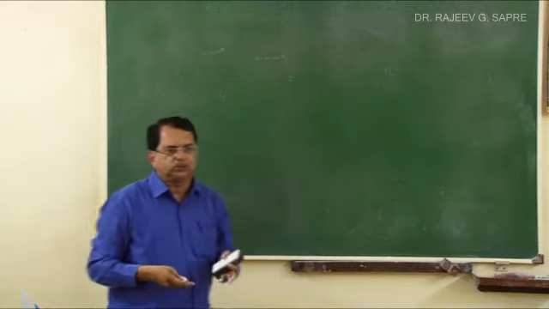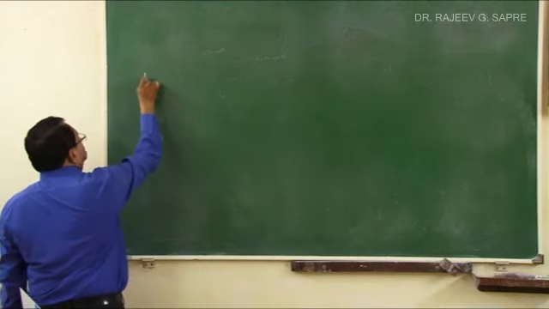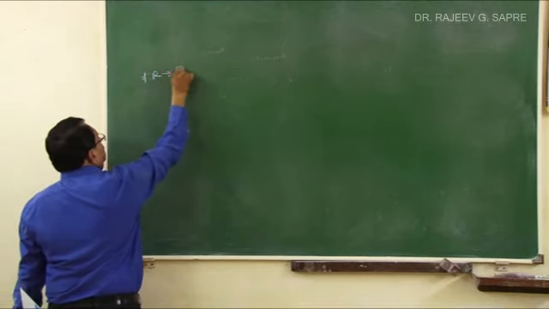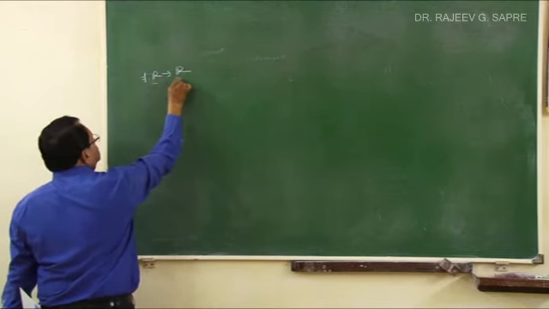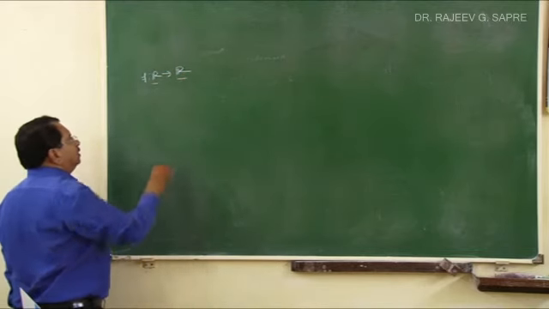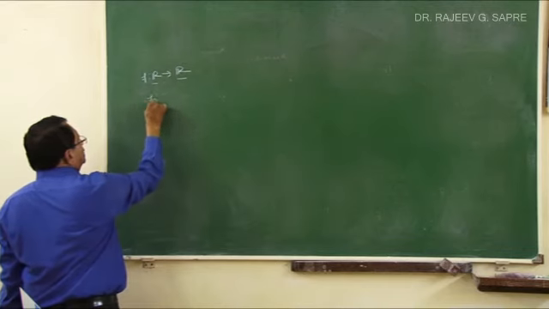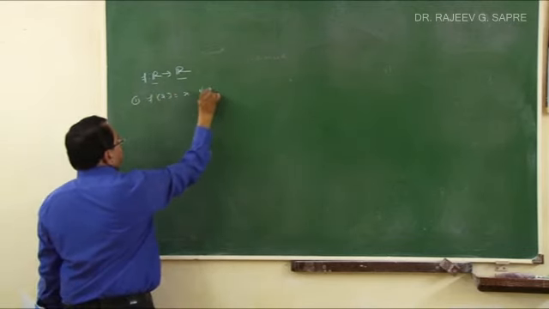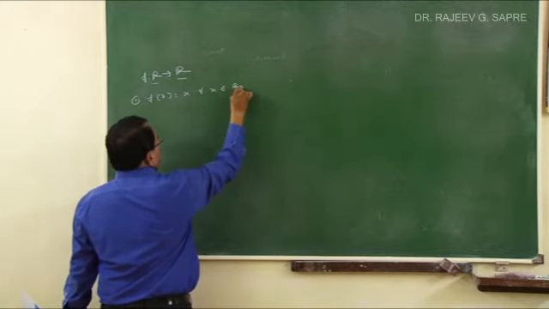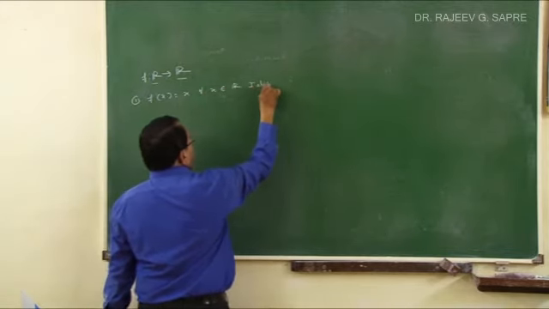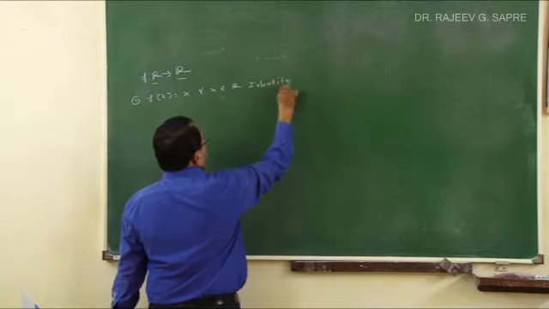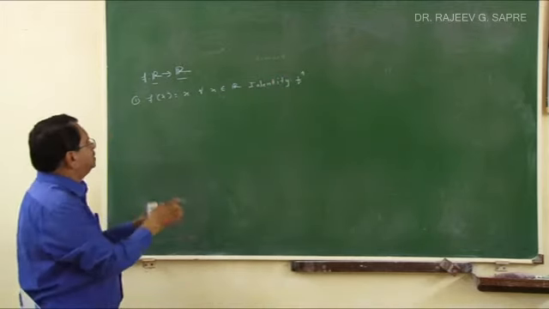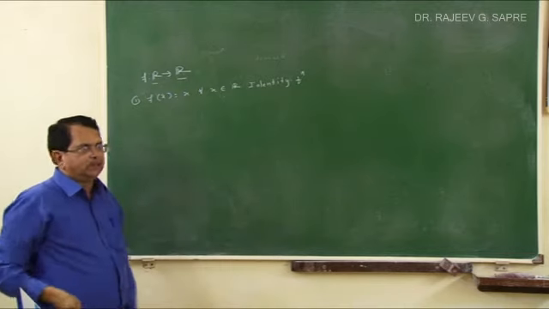For all this discussion about the types of functions, we will take R to R functions. R to R functions means what? It is a function like this. f is a function from R to R. So domain is the set of real numbers, codomain is also the set of real numbers. Now if I define a function like this, first type, f of x is equal to x for all x belonging to R, this is called what? Identity function. This is identity function, because x doesn't change, its identity remains as it is.